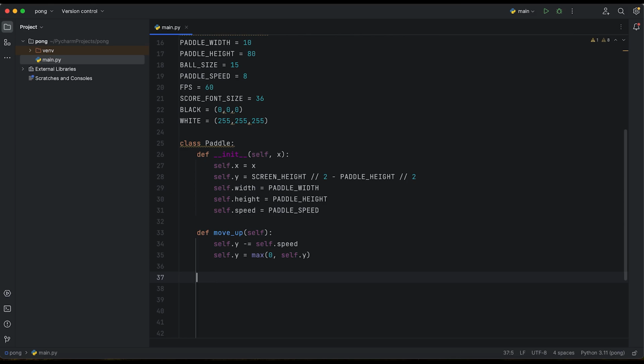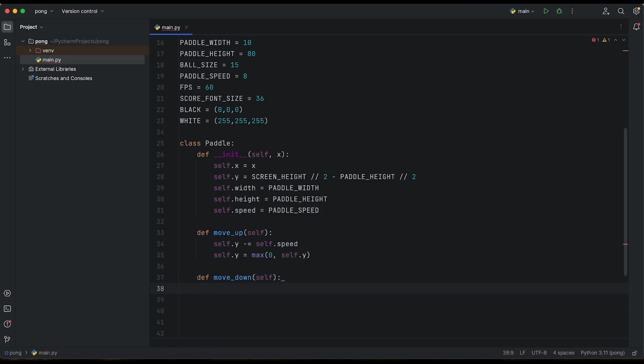And that's the thing that we need to know. Why max of that self.y? Because we need to know where is the top corner of our application, so we are not going to move infinitely. We will just stop over there. Of course, whenever we've got move up, we need move down.